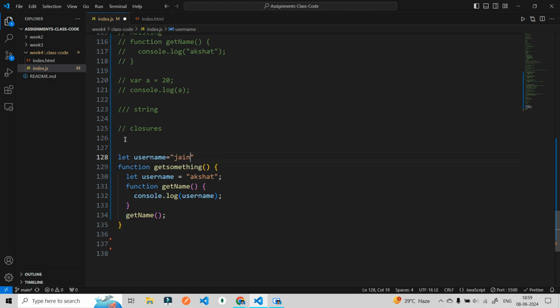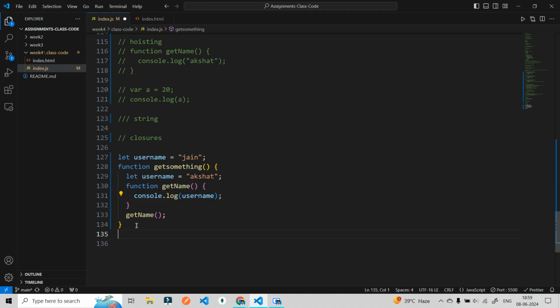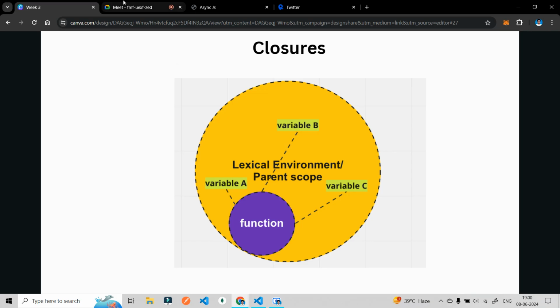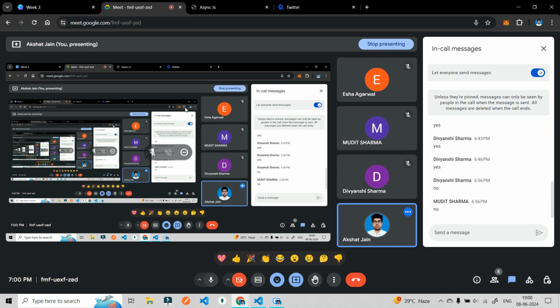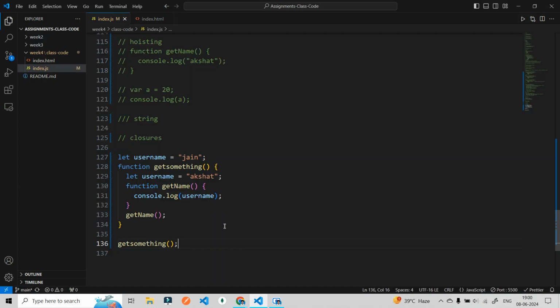Tell me what output it is going to give us, whether it is going to give us Akshat or Jen. Any guesses? Let me show you the code again, and you can just guess. Whether it will give me Akshat or Jen.